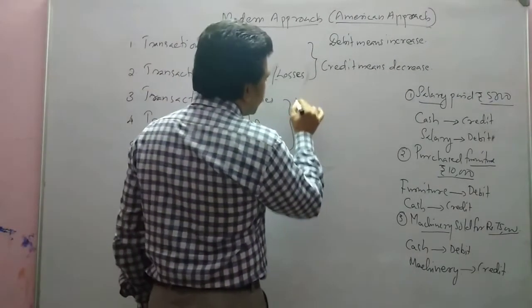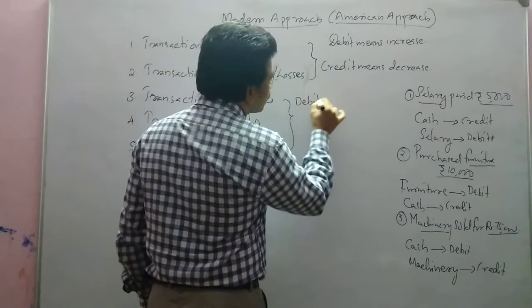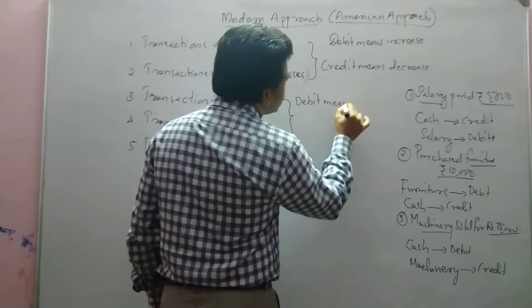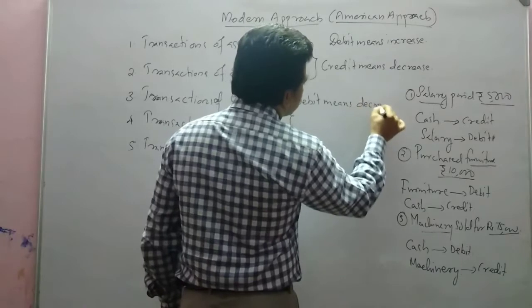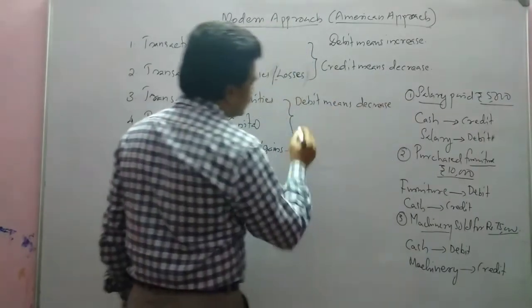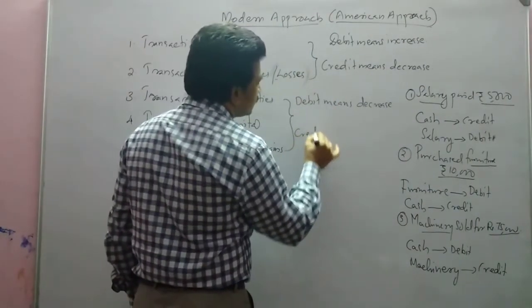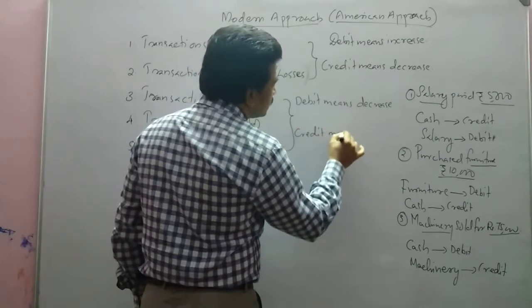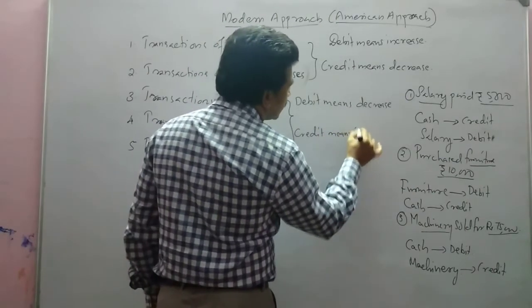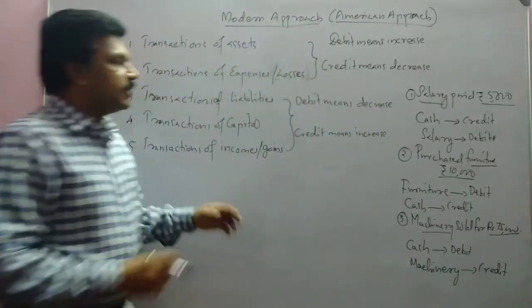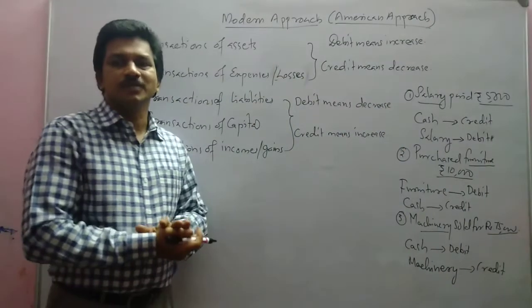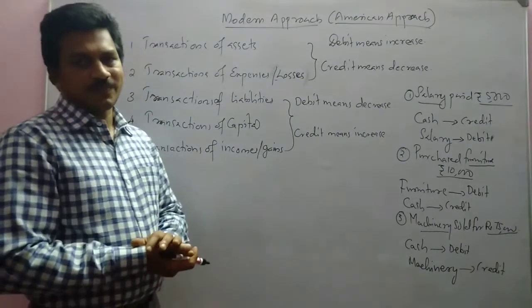That is, debit means decrease and credit means increase.